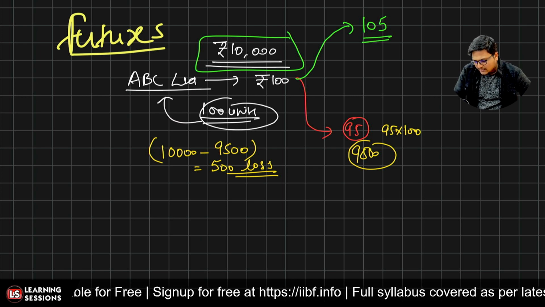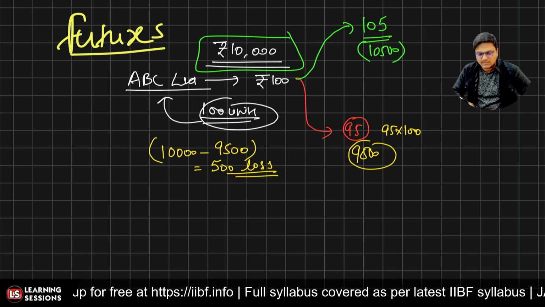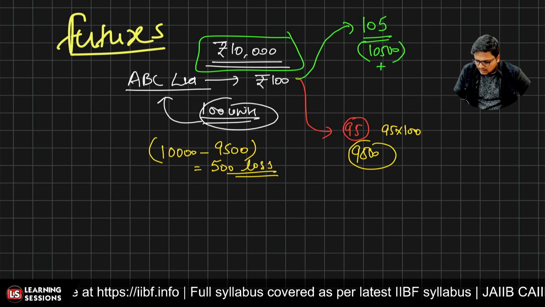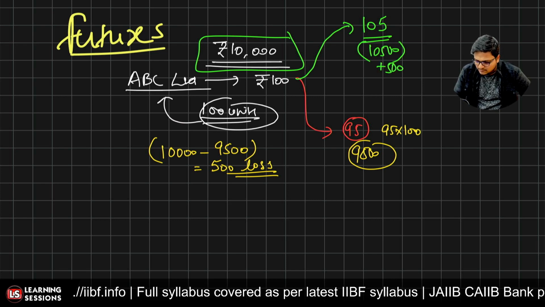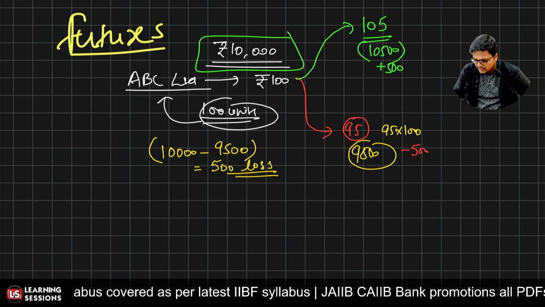Now my net capital is 10500 over there, right? And what is the net profit? The net profit is plus 500, and in this particular scenario the loss was minus 500, right? So that was the scenario.